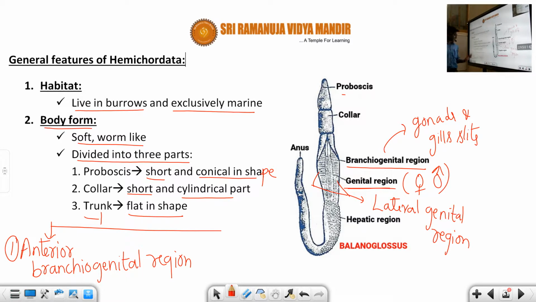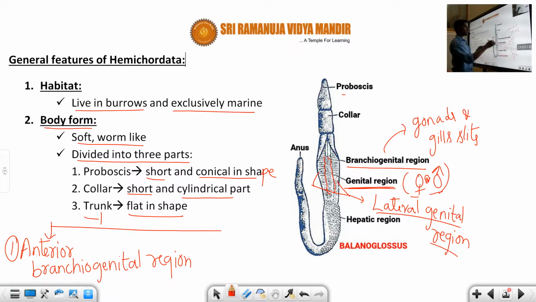So students, you need to remember, I am continuing with the first part itself, that is the anterior branchiogenital region. It is made up of the gonads and the slits, and it is separated by a genital region. It is either female or male, not hermaphrodite. On either side of the genital region we can observe the lateral genital region.